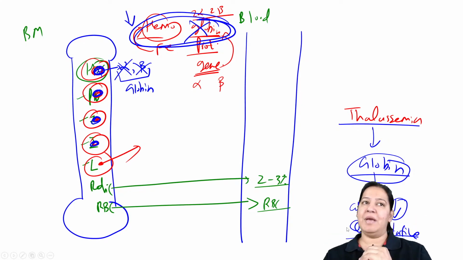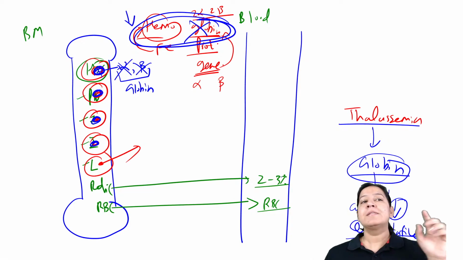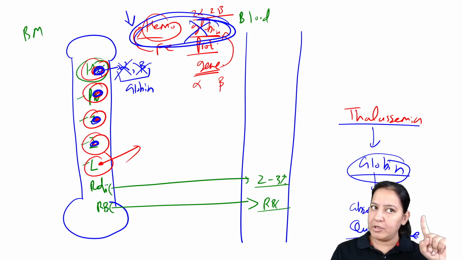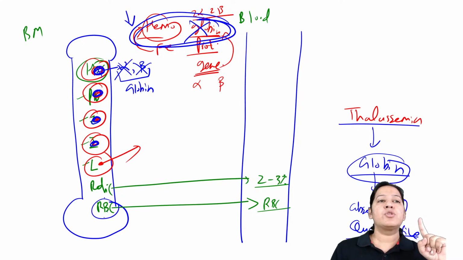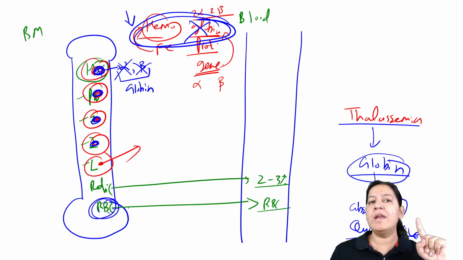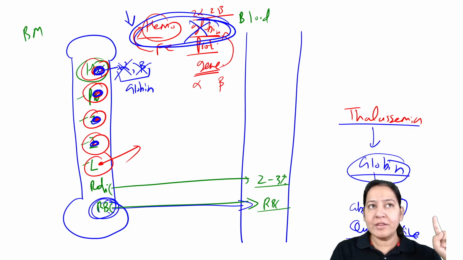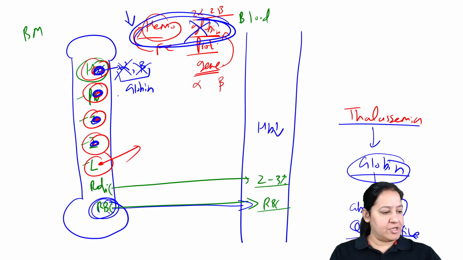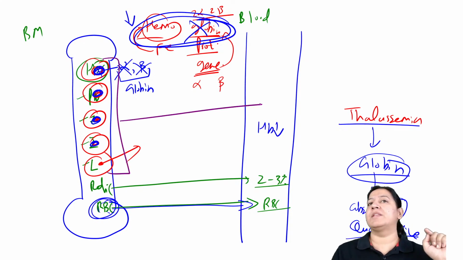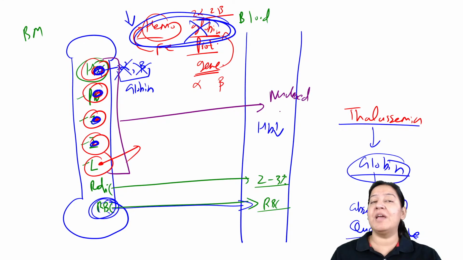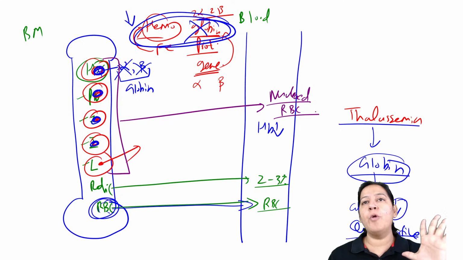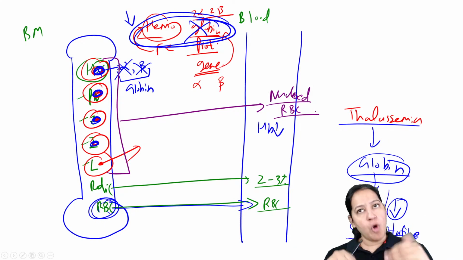So here in thalassemia, this is the problem. So what will happen, since the RBCs are less, since the hemoglobin is less, inside them the globin is less, so hemoglobin is less, so RBCs have less hemoglobin and they will come in the blood. So to compensate, hemoglobin is less in the blood now. To compensate that, all the precursors will come in the blood. So these are nucleated RBCs. These are nucleated. That's why in the peripheral smear we can see nucleated RBCs.